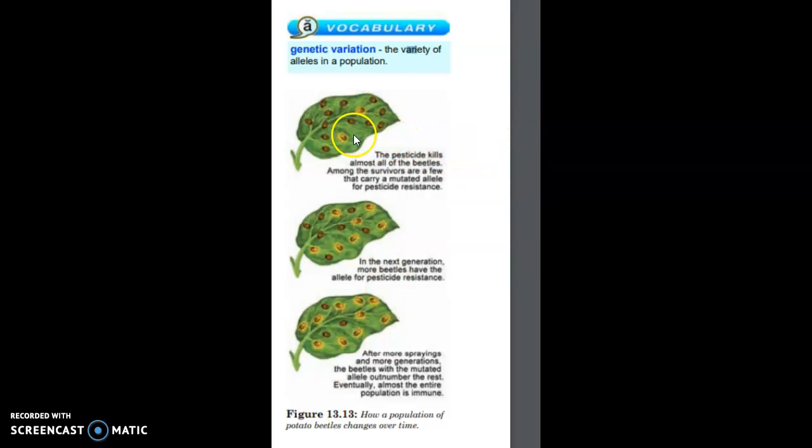If we didn't have these two little variations or mutations in the beginning, all of them would just die off. But because there was variation, it allowed them to survive and reproduce and carry on that gene. And they further reproduced, and eventually all of them, or almost all of them, became immune. Natural selection takes place.